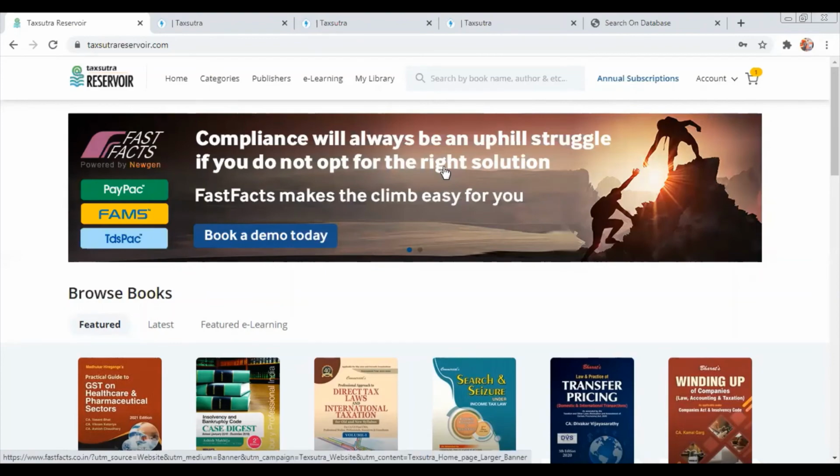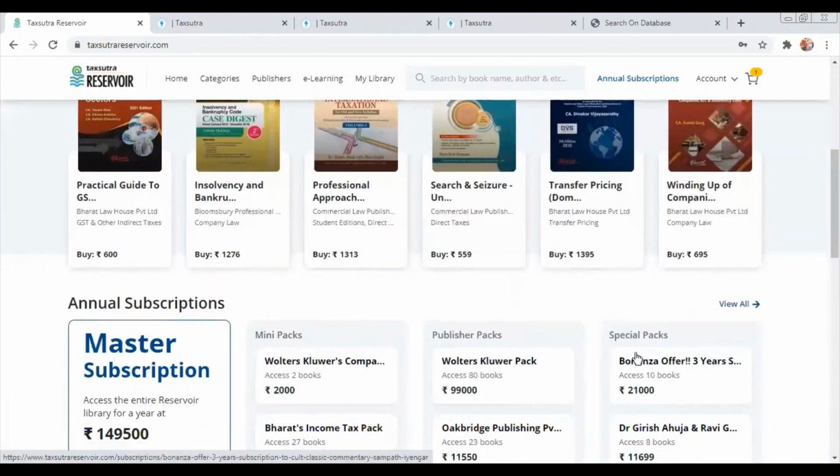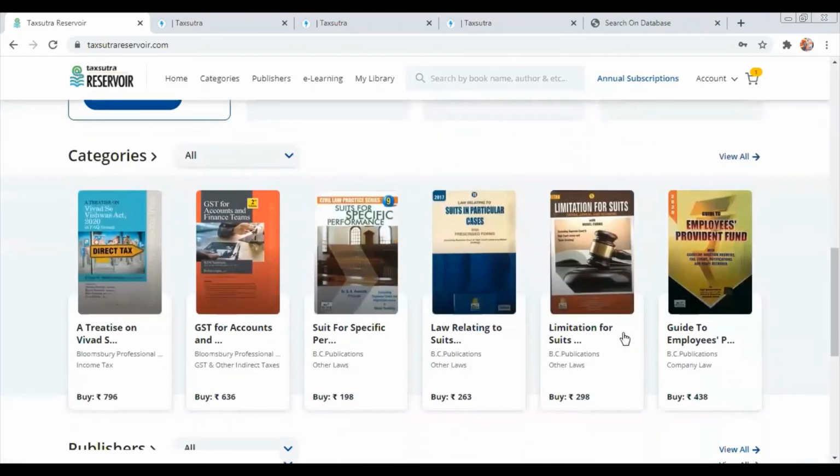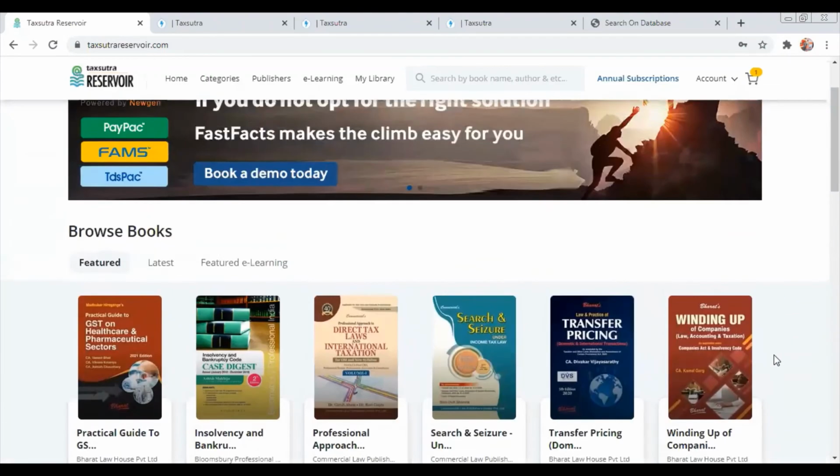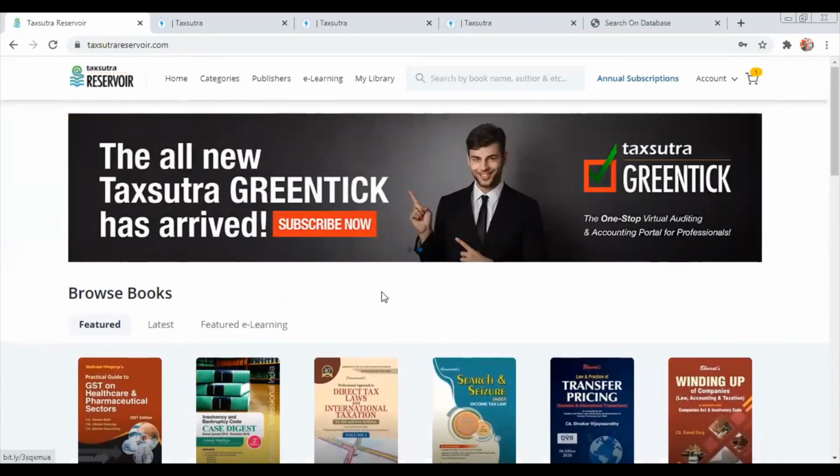We have about 380 plus titles on the ebook store. The ebooks can be viewed here and can be bought by students as well. We also plan to include around 120 ebooks which are very helpful to tax and law students, catering to that market as well. Over the next 6 months, you will see some of the ebooks where we are focusing only on student ebooks. So these are all the ebooks front. If somebody wants to refer to an ebook, they can.